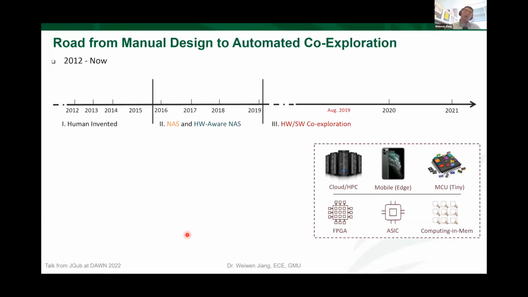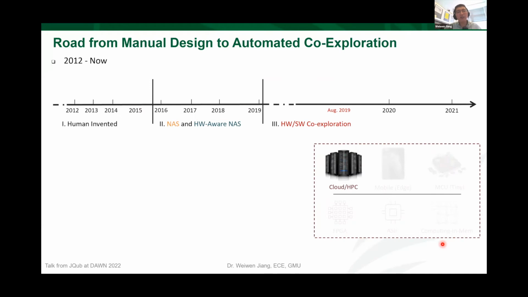In this slide, we will show the road from manual design to automated co-exploration in the past 10 years. In the bottom right column, we demonstrate the different hardware platforms. At the early stage of neural network design, people only targeted cloud computing or high performance computing without computation resource limitations. Based on this, we have AlexNet that is very famous. We have VGGNet, GoogleNet, ZFNet, a lot of manually designed networks.